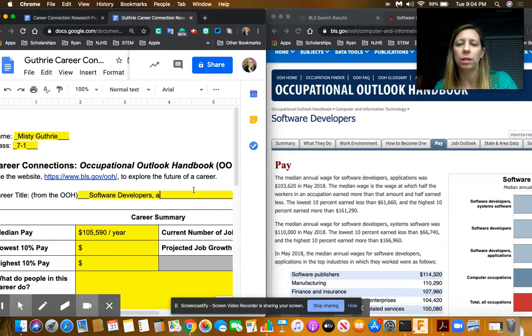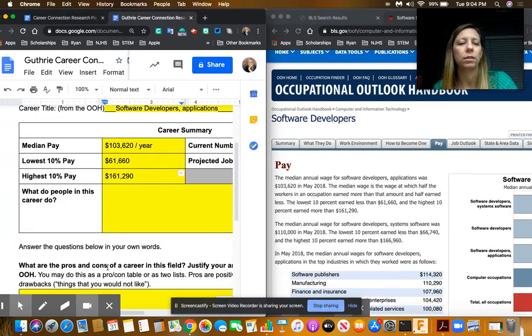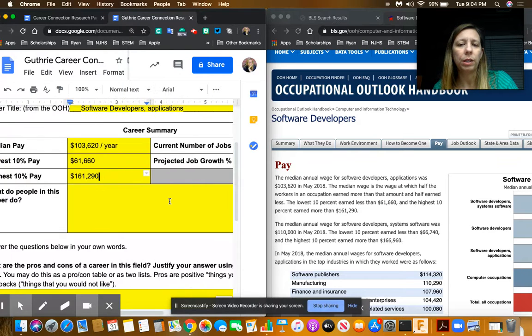So I'm going to put in applications, and I'm actually going to read this paragraph, and I'm going to make an adjustment to that median pay. I would not mark it incorrect if it was left the way it was, but I like to be accurate. So $103,620 is the median for app developers, $61,660 is the lowest 10%. That's the bottom end, the people first starting out in the job. And folks who have been doing it a while can earn as much as $161,290.